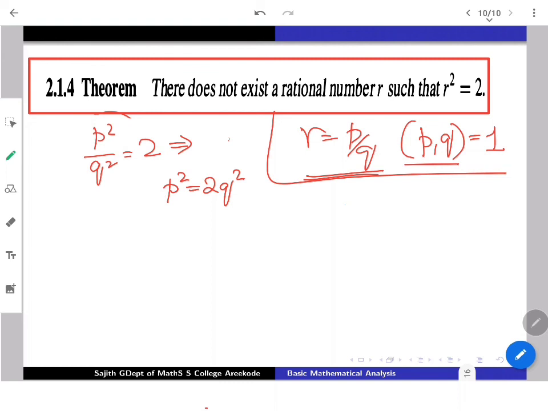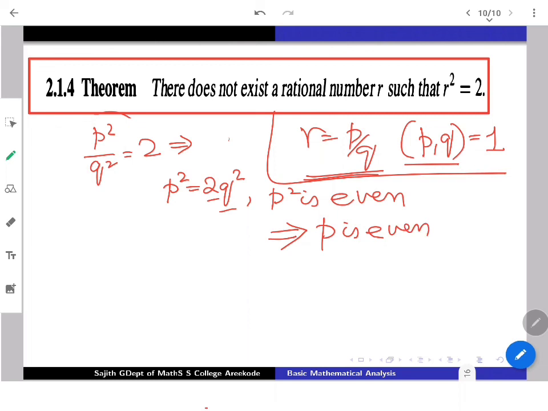Now p square equals 2q square means p square is even, being 2 times q square. q is an integer, so q square obviously is an integer. So p square is even. p square being even will give that p is in fact even.